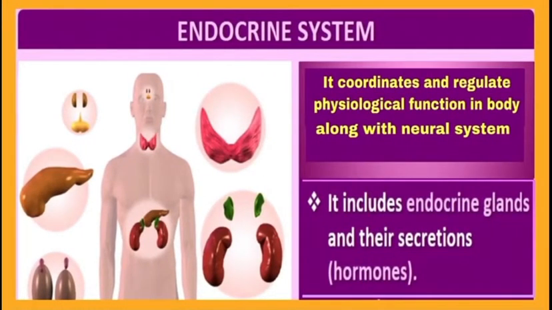Let us first see what is an endocrine system. This system coordinates and also regulates different physiological functions in the body along with the nervous system. It works with the nervous system and coordinates various functions of the body. The endocrine system has endocrine glands, and their chemical secretion is called hormones. So, they are responsible for chemical coordination.